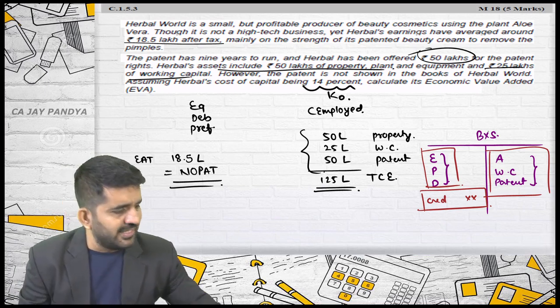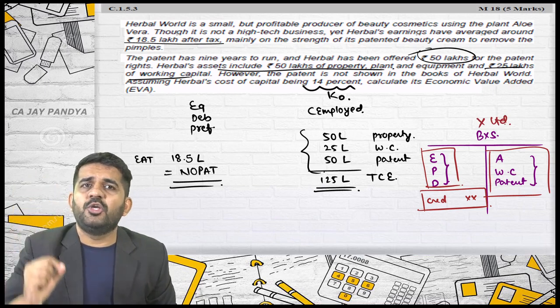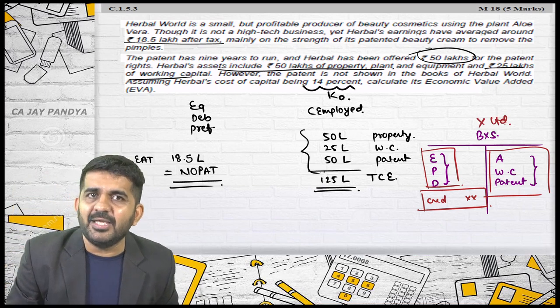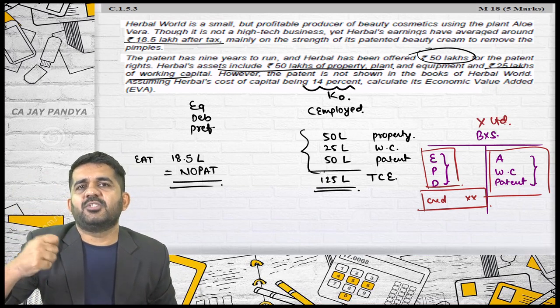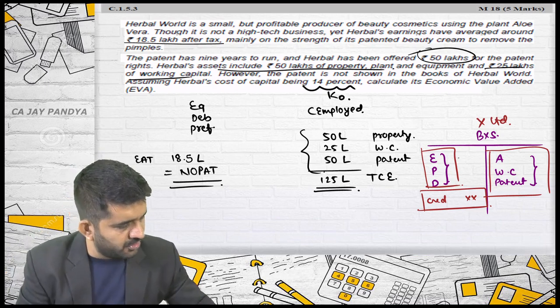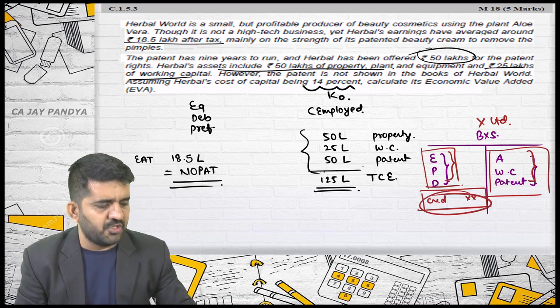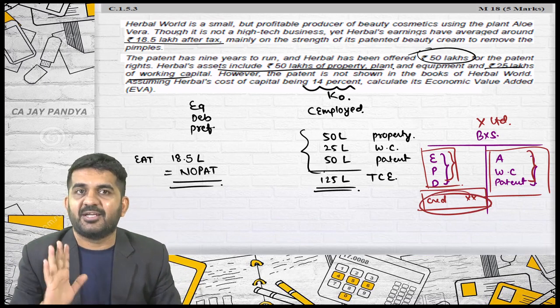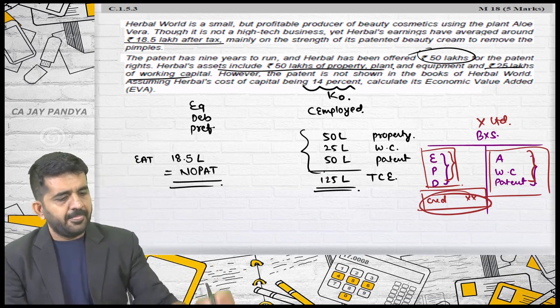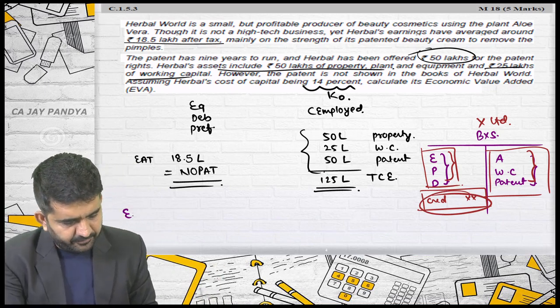If you want to sell this business, say X Limited, either you value all your assets, deduct all your liability, or you find out market price of your equity, preference and debentures. This is how the company is valued. So instead of adding this, here I have added this. There is no information of creditors, otherwise I would have deducted creditors over here. Is it all? I need to find out EVA. Now EVA concept will be extremely easy.